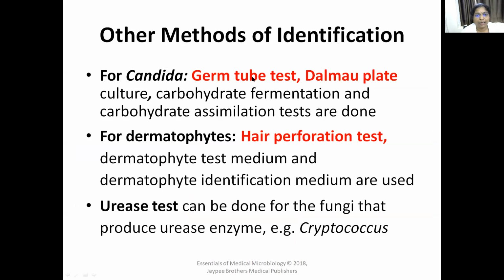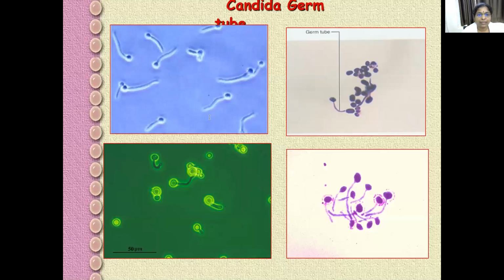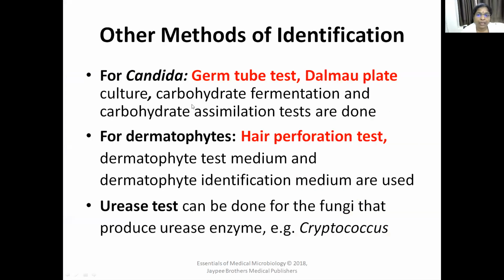For Candida, there are other methods like the germ tube test, Dalmau plate method, carbohydrate fermentation test, and carbohydrate assimilation test. In the germ tube test, the Candida growth is inoculated with plasma in the incubator, which you can learn in detail while studying Candida. Some tube-like structures arise from the budding yeast-like cell. They are called germ tubes. So the germ tube test and Dalmau plate method are methods of identification for Candida.